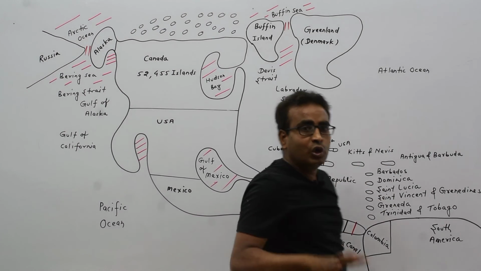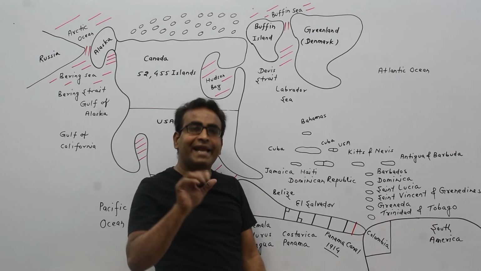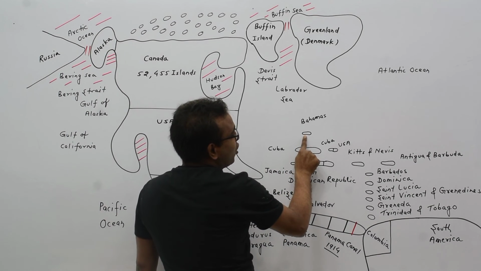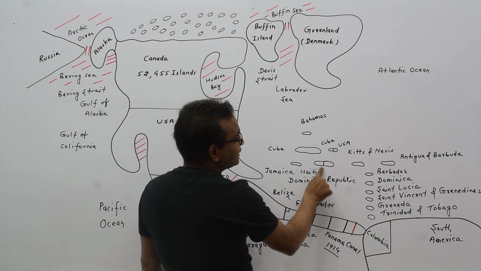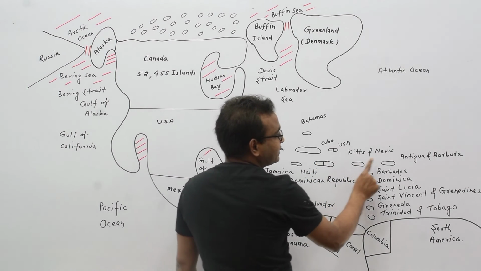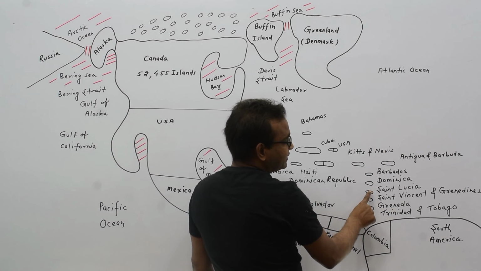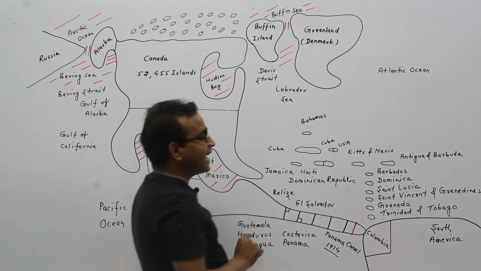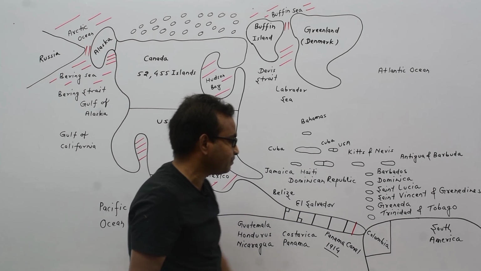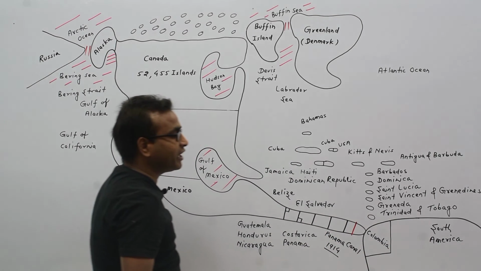Remaining countries of North America continent, these whole countries are island countries. Bahamas is also an island country. Cuba is also an island country. Jamaica. This island is divided into 2 countries, Haiti and Dominican Republic. This is Kitts and Nevis. Antigua and Barbuda. This is Barbados. Dominica, Saint Lucia, Saint Vincent and Grenadines, Grenada, Trinidad and Tobago. Panama directly touches Colombia. Colombia is a part of South America continent.